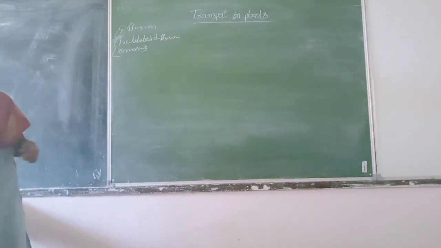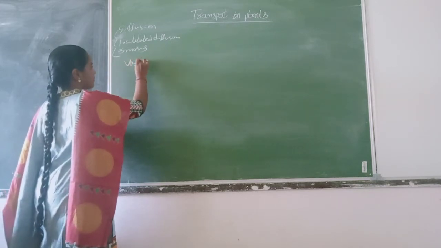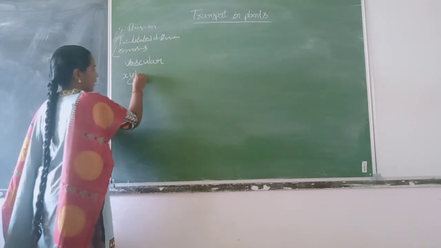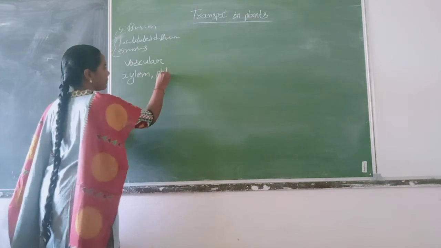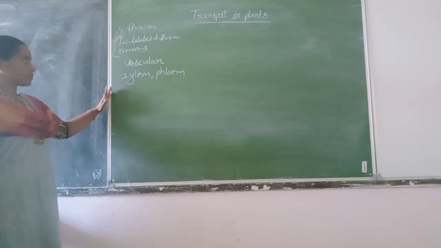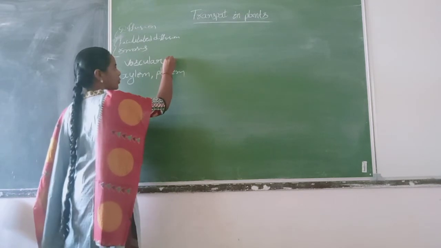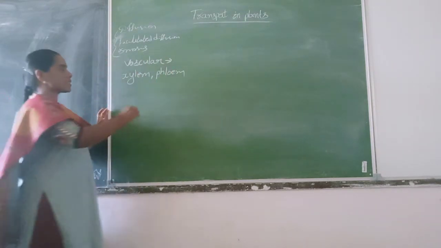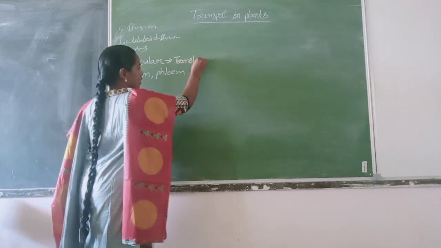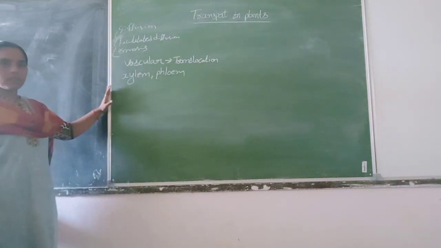That is what you all know, vascular tissue. Vascular tissue is nothing but xylem and phloem. Transporting the substances by vascular tissue, that process can be called translocation.